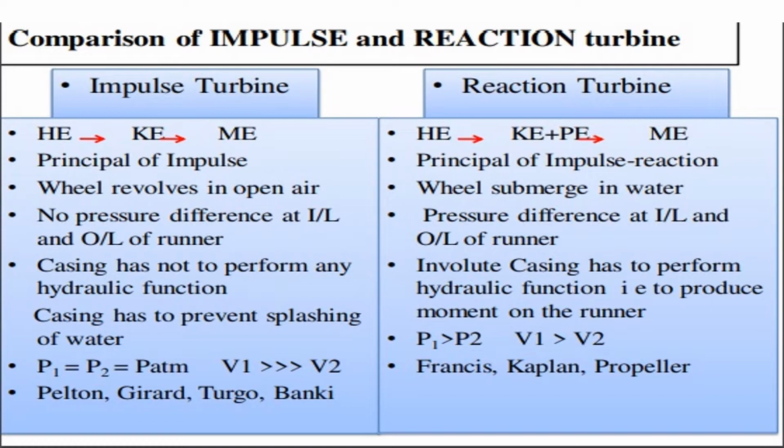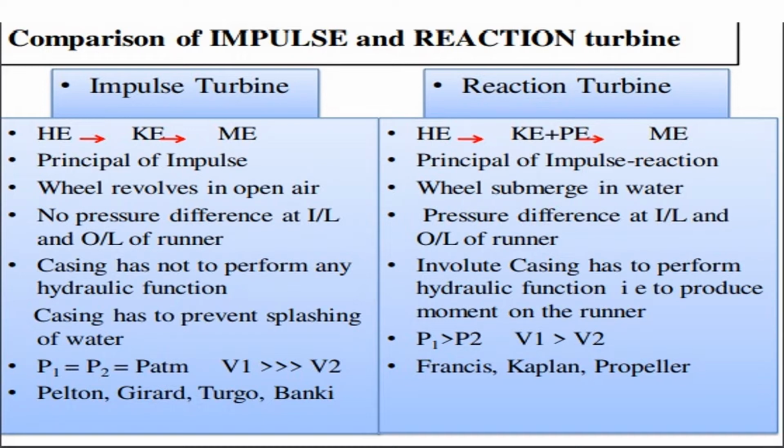In an impulse turbine, hydraulic energy is first transferred to kinetic energy and then to mechanical energy. But in a reaction turbine, hydraulic energy is transferred to kinetic energy as well as pressure energy, and this kinetic energy and pressure energy is transferred to mechanical energy. This mechanical energy is used to rotate a shaft. In an impulse turbine, the working principle is fully impulsive. But in a reaction turbine, the working principle is impulse as well as reaction.